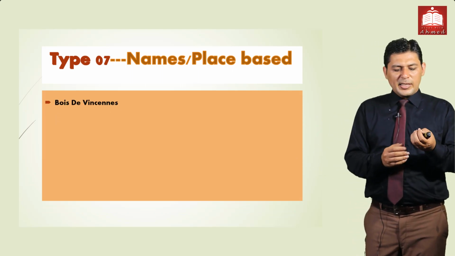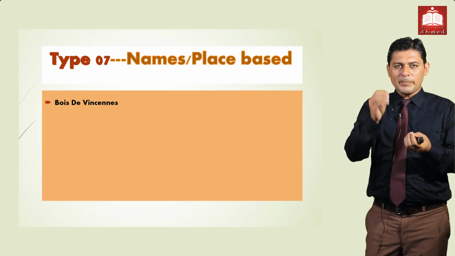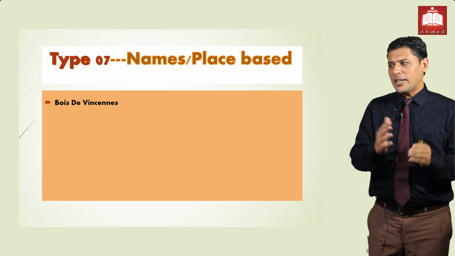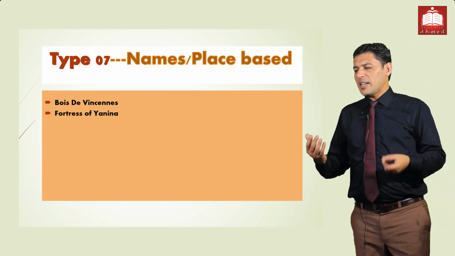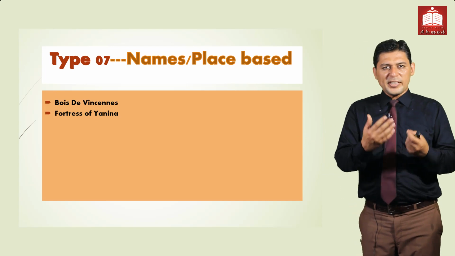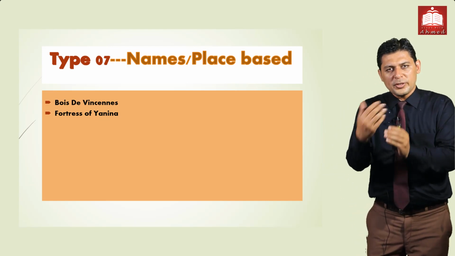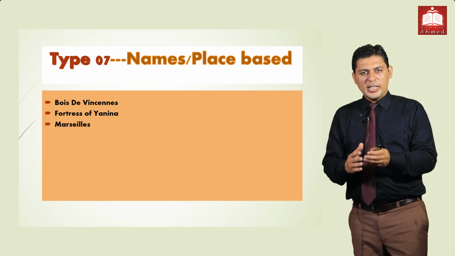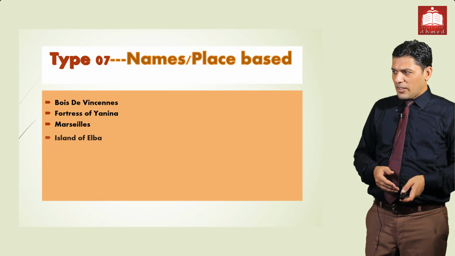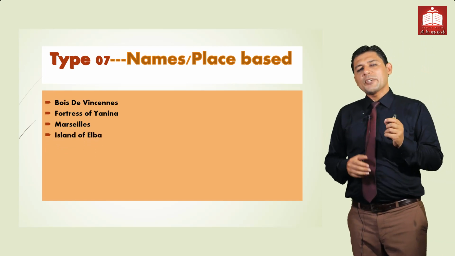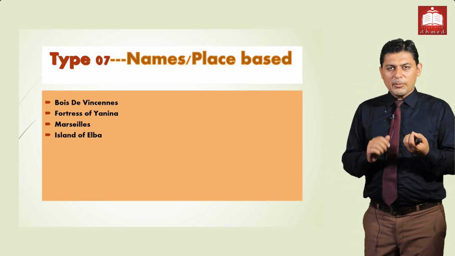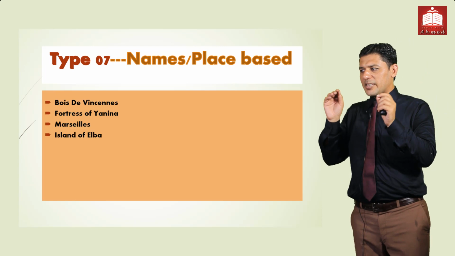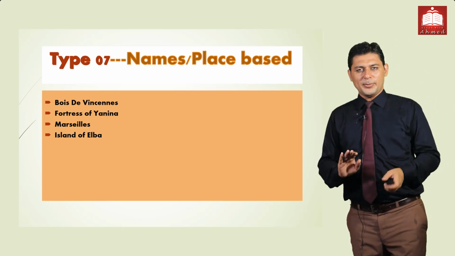This name is a place outside Paris. It was the place where a duel was supposed to be conducted between the Count of Monte Cristo and Albert. Now, the Fortress of Vienna is a kind of fortress, a castle or palace. It was sold by the French to the Turks. Next we have Marseilles, a seaport in the south of France. Next is the island of Elba. We have one king. The name of the king was Napoleon Bonaparte. He was exiled to this island. Though it is not directly mentioned in the book, indirectly you can find it out.